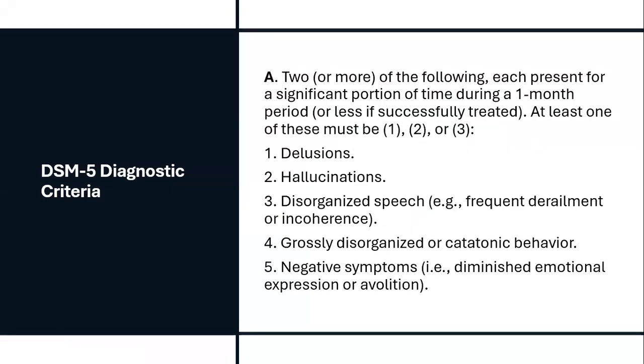Okay. So criterion A says that two or more of the following must be present, each for a significant portion of time during a 1 month period. At least one of these must be one, two, or three. So at least one of the symptoms must be delusions, hallucinations, or disorganized speech, and at least two from all these five symptoms should be present.